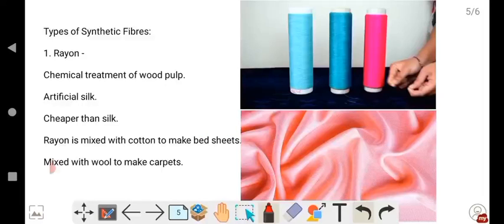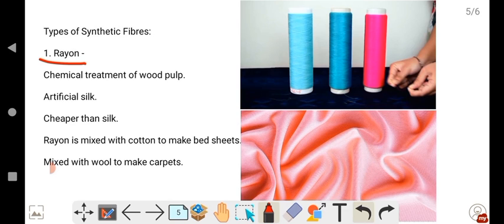Then next, coming to types of synthetic fibers. So there are many varieties of synthetic fibers prepared by human beings using machines in industries, in factories. These fibers are prepared. So now let us study the first type of fiber, that is rayon.